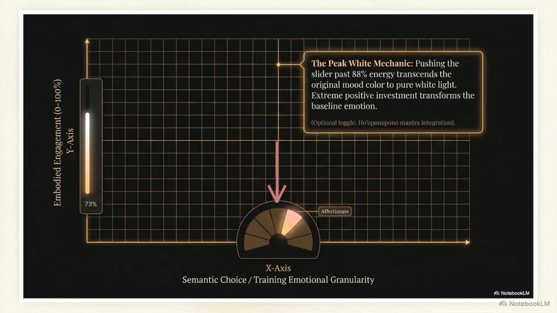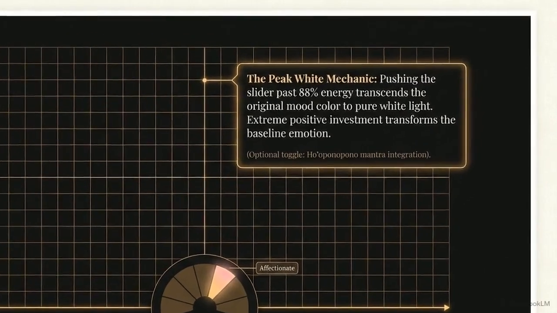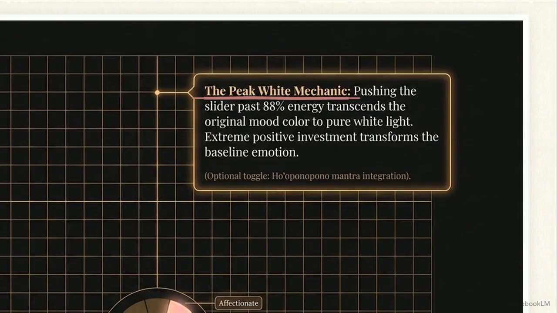The mood dial provides our x-axis, the semantic choice. The energizer slider is our y-axis, physicalizing intensity to 100%. Pushing past 88% triggers the peak white mechanic. Color turns pure white, as extreme investment transcends emotion.